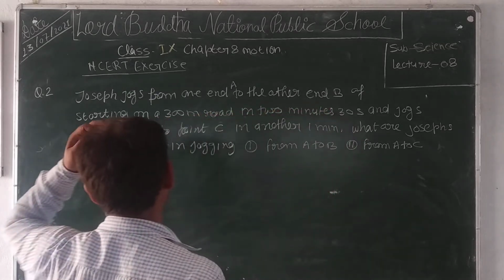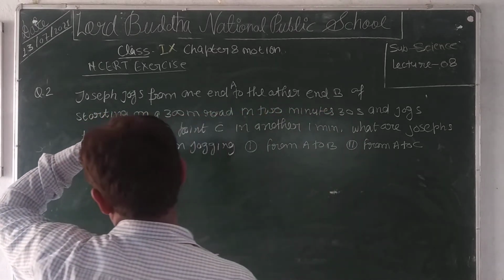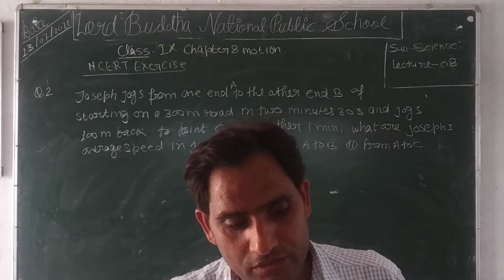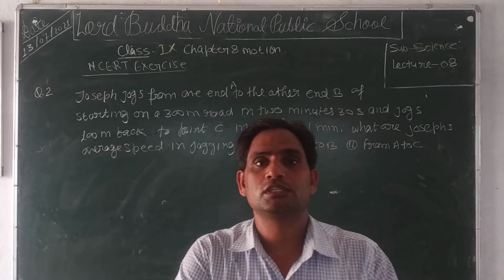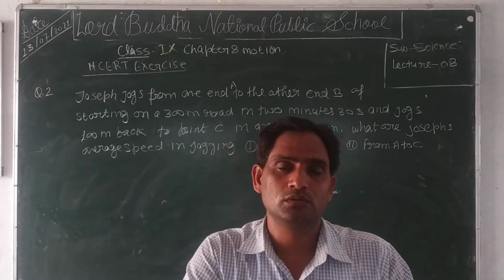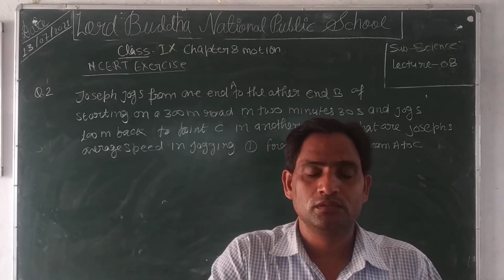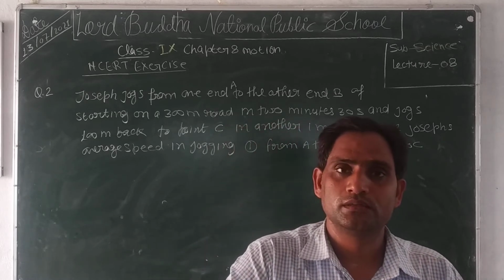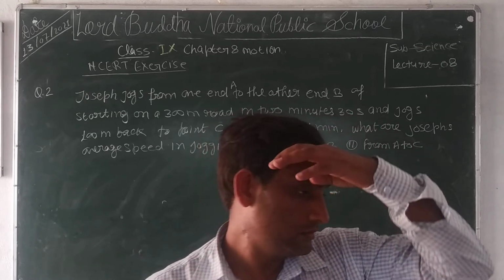The question is that there is a person who is jogging on a straight path starting from point A to point B, which is 300 meters away. Clear? From one point to another point.